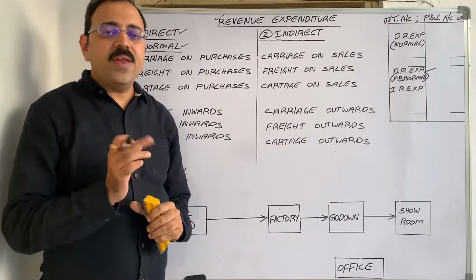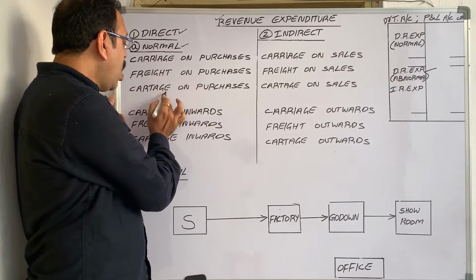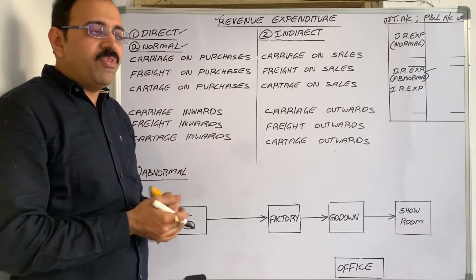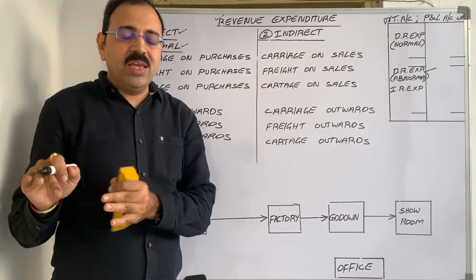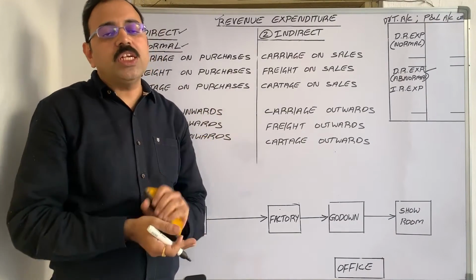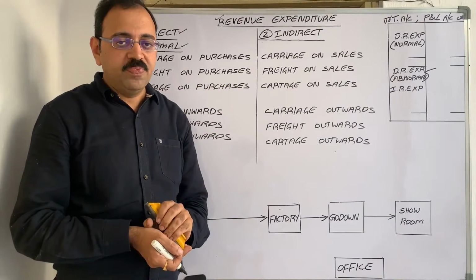Next one is carriage. Carriage is also known as freight or cartage. What is meant by carriage? If we spend any amount to transport the goods from one place to another place, then that expenditure is called carriage expenditure or freight expenditure or cartage expenditure.